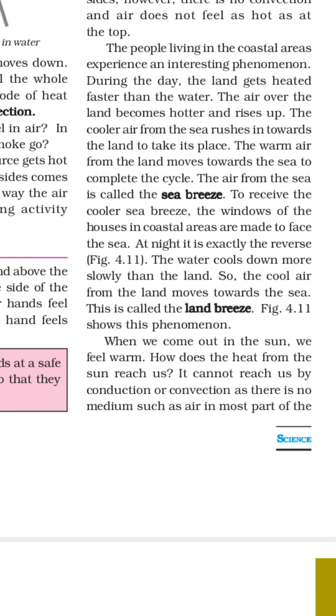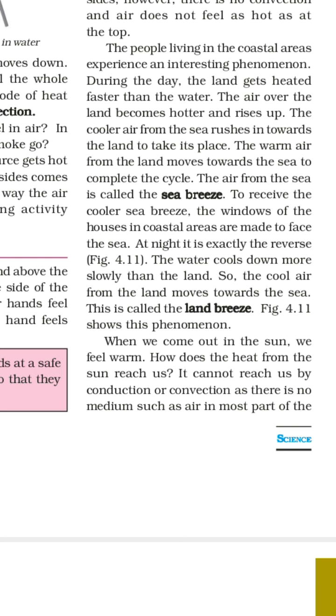You might have seen houses near the coastal area. In the coastal area, houses will be constructed in such a way that their windows will be facing towards the sea, so that they will get plenty of air during daytime. They will be opening the windows all the time, because they will be getting enough wind or breeze during daytime. So all the houses will have windows which face towards the sea.